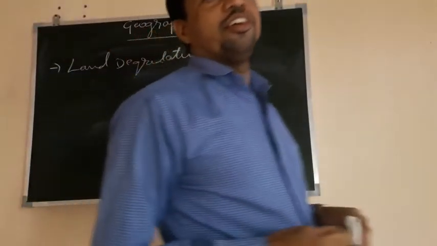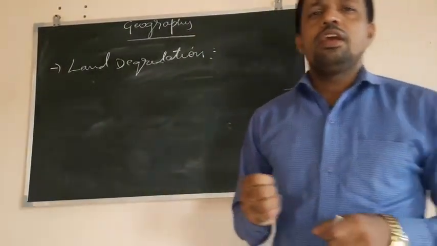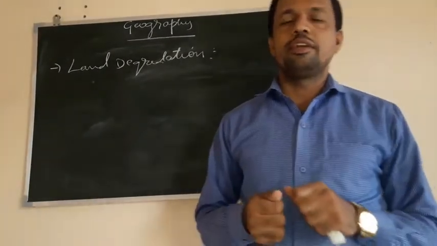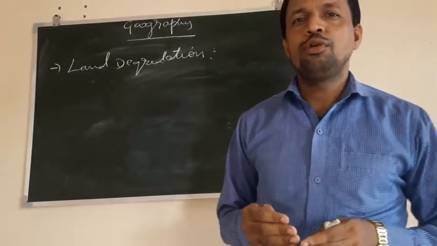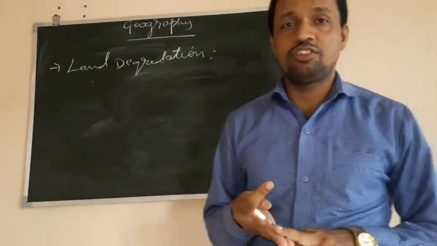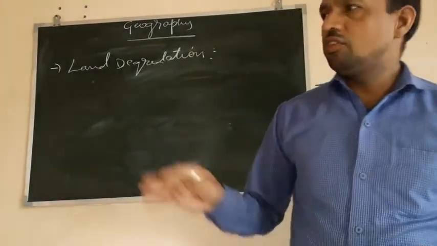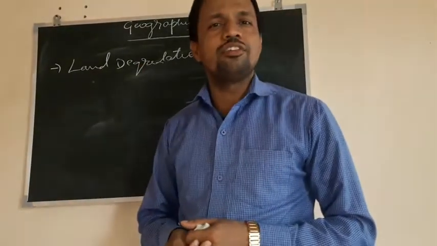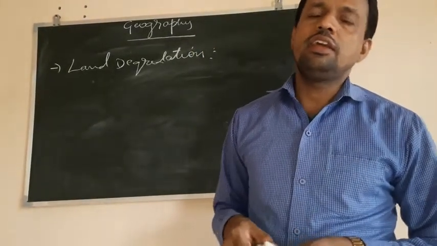Land degradation. Now, what may be the various causes for land degradation in our country? Let us take some of them. Our country is a developing country, so in order to do development activity, we have to do various other activities like mining, deforestation, construction, and many others like grazing of animals. These are all part of land degradation. For example, mining. We cannot stop the development activity of our country.